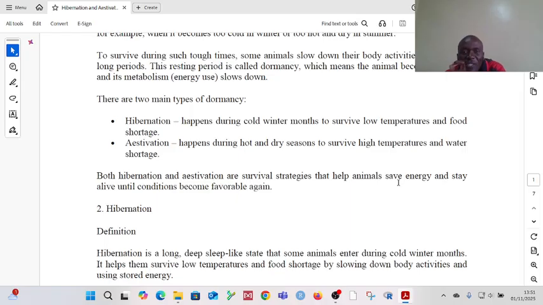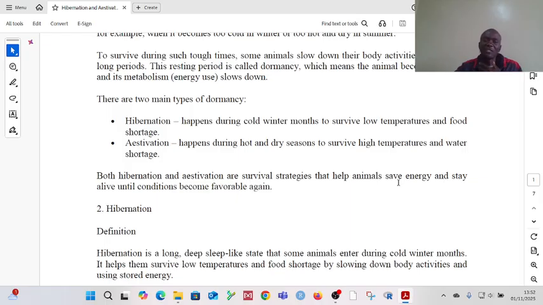Because remember, when the temperature is low, there is not enough food. So if the animal keeps moving around and the food is not enough, then it will not have energy. So it needs to save, it needs to rest so that it can save energy and keep alive or stay alive until that particular point when the conditions are favorable again for that organism to live the normal life.